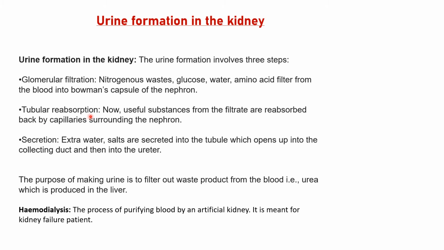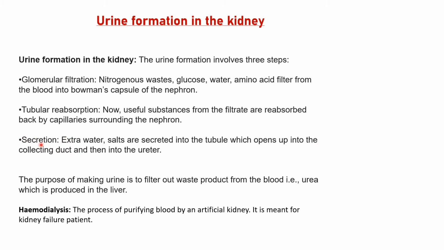Over there, there will be a reabsorption of water and the important salts. So useful substances from the filtrate are reabsorbed back by capillaries surrounding the nephron. Then secretion, extra water and salts are secreted into tubules which open up into the collecting duct.